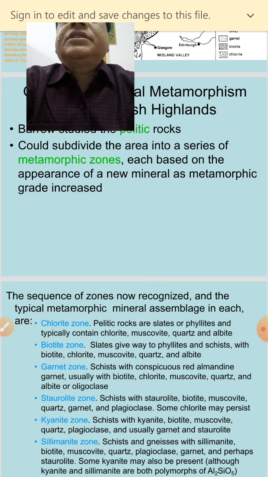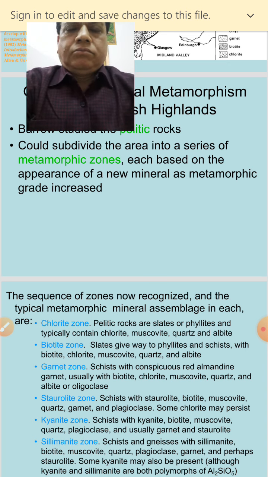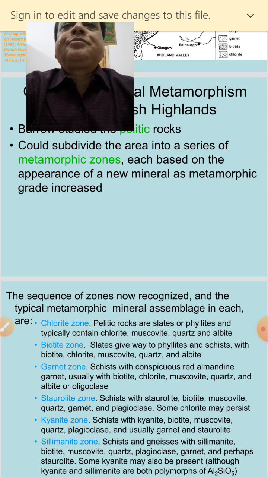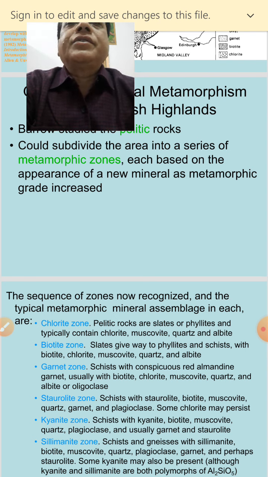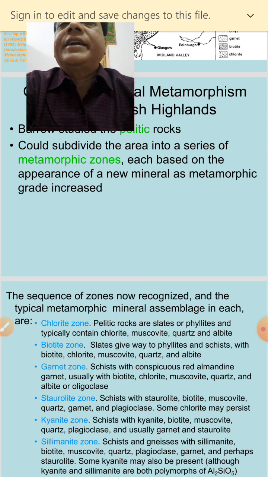The next is lightning metamorphism. It is a type of metamorphism of local extent that is due to the strike of lightning. As the name says, lightning metamorphism means a metamorphism of local extent due to the strike of lightning. The resultant rock is commonly fulgurite, an almost entirely glassy rock. This is lightning metamorphism.